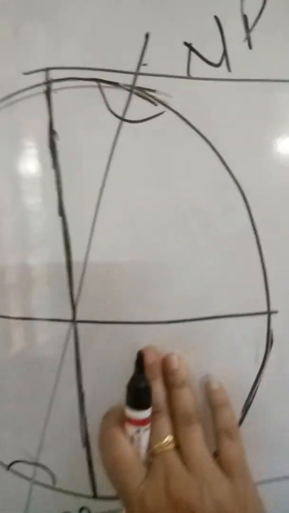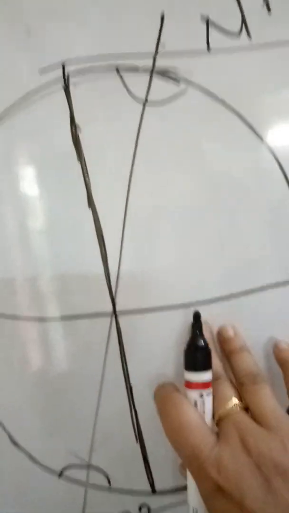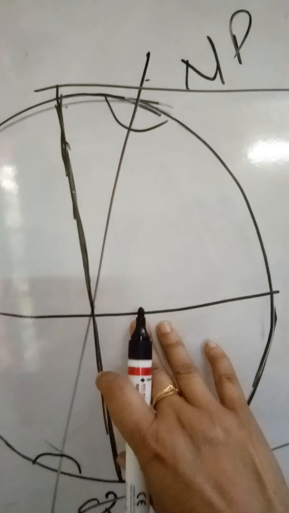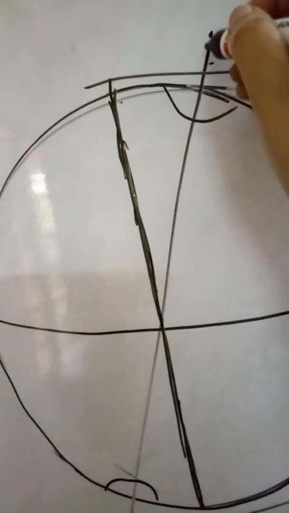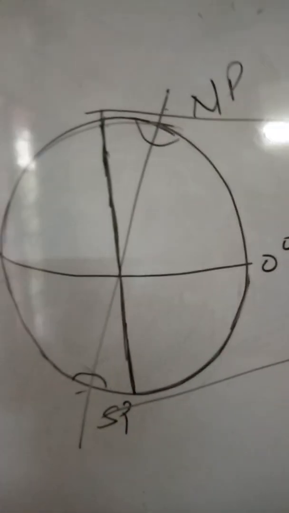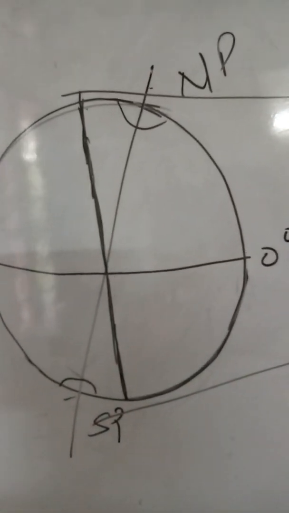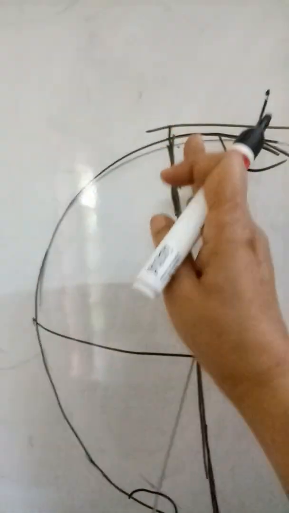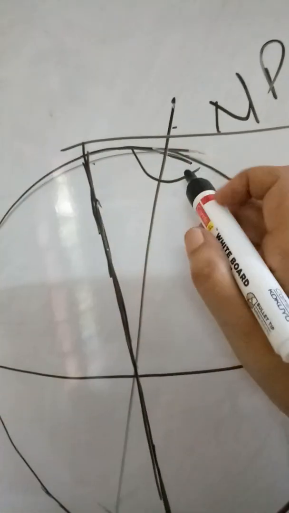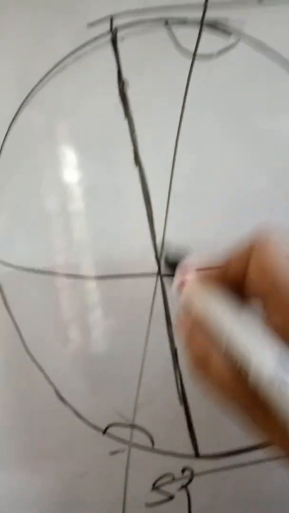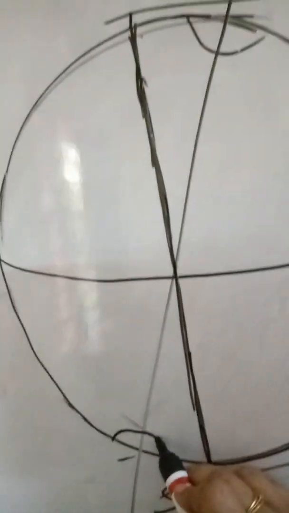Now look at this diagram of your earth. Whenever earth moves around the sun, it always remains in a little bit tilted position. Look at this earth's picture. It remains in a little bit tilted position, not in a straight position like this. And this is your north pole and this is your south pole.